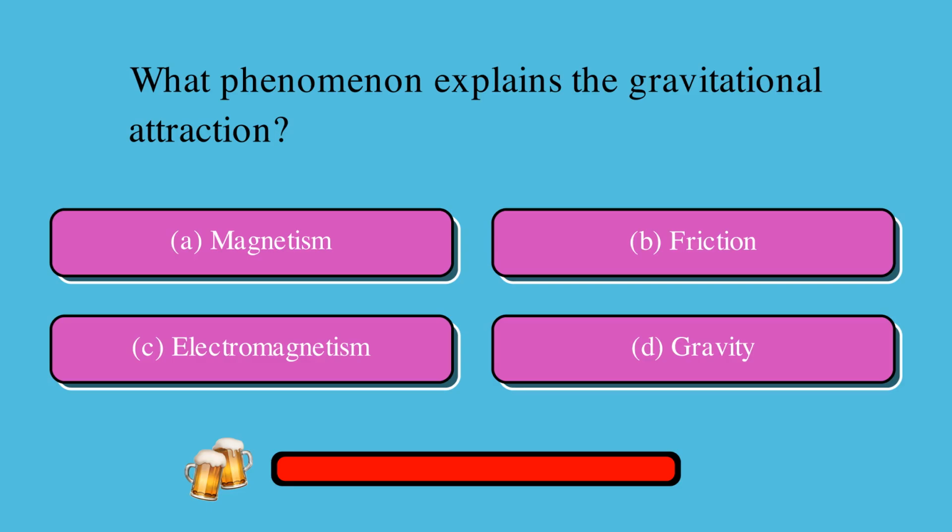What phenomenon explains the gravitational attraction? Is it A. magnetism, B. friction, C. electromagnetism, or D. gravity? The correct answer is D. gravity.